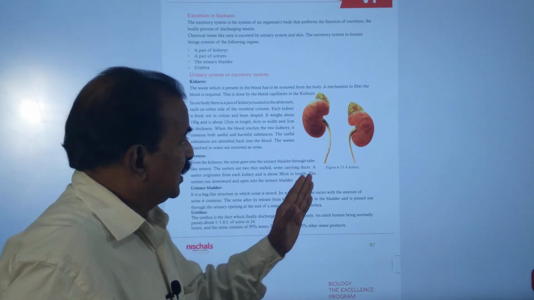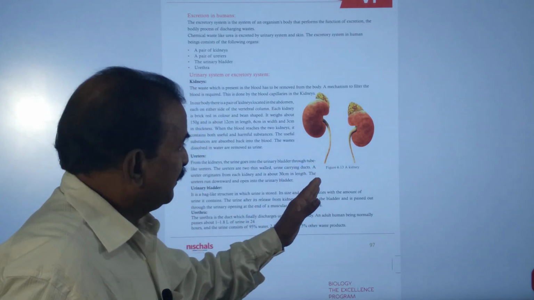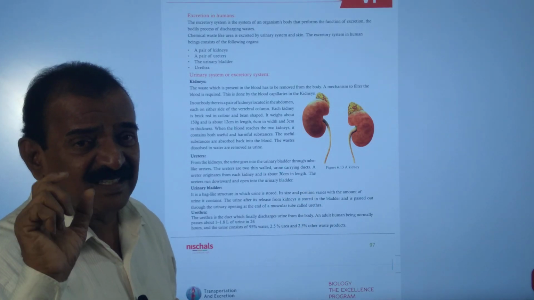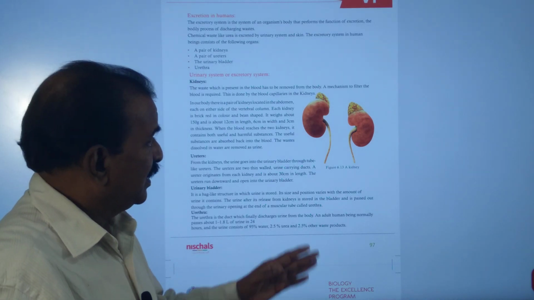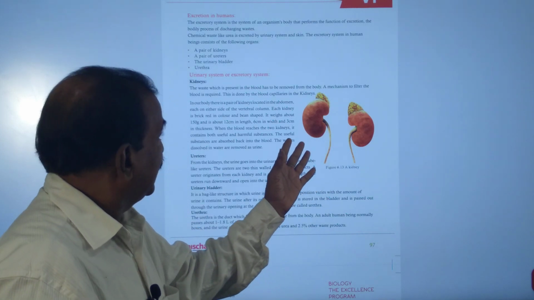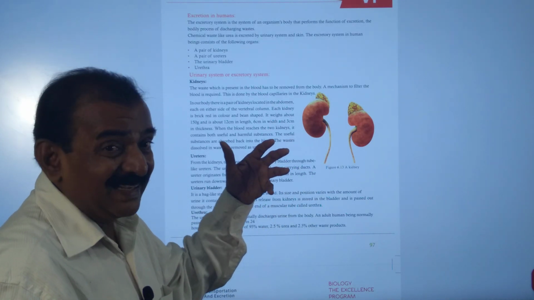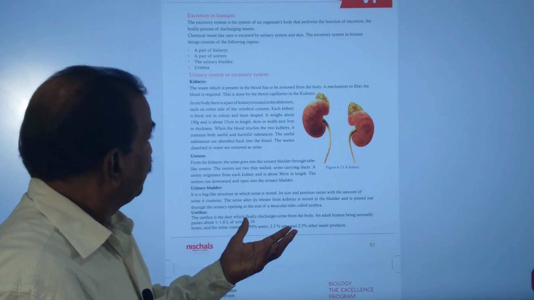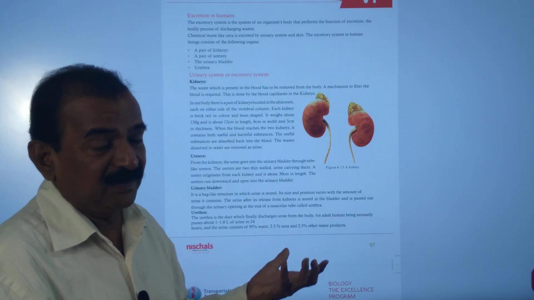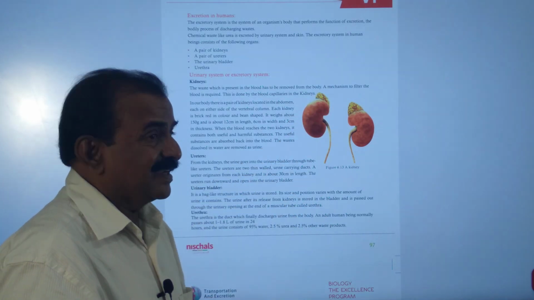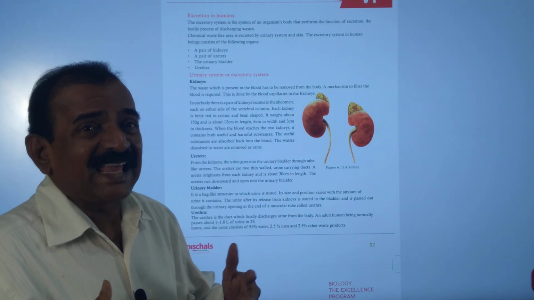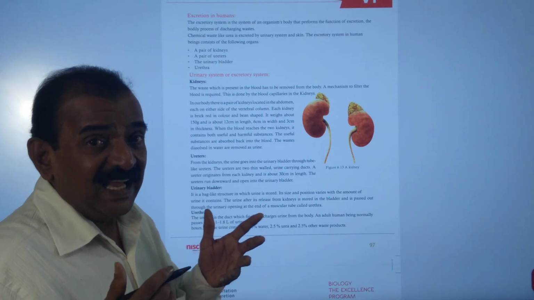Children, here on page number 97, figure number 6.13, you are observing the urinary system or excretory system of a human being, and there you see these are kidneys. Two kidneys are there, and kidneys are brick red in color, reddish brown, and each kidney is bean shaped, and on the top of each kidney there are cap-like structures called adrenal glands.